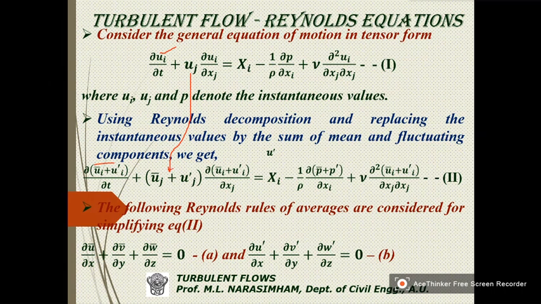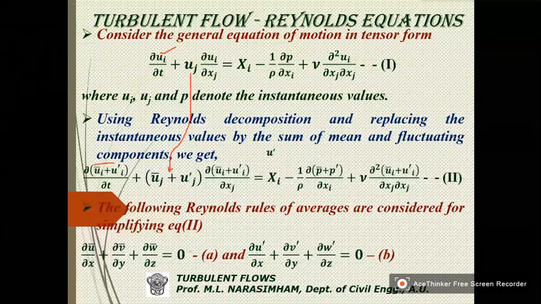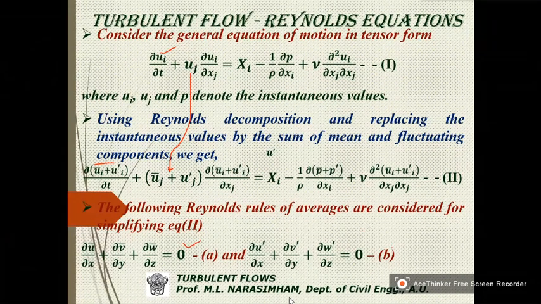So these are what are called the averaging rules, which we have considered earlier. So considering this and this, equation 1 and equation 2 can be simplified.